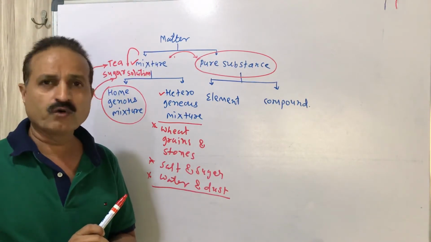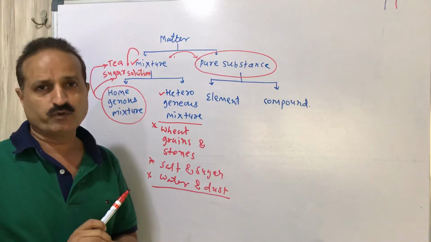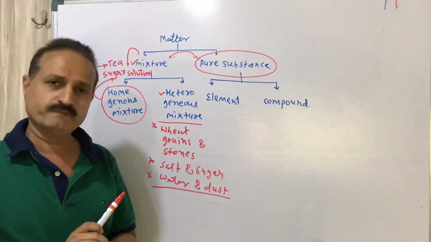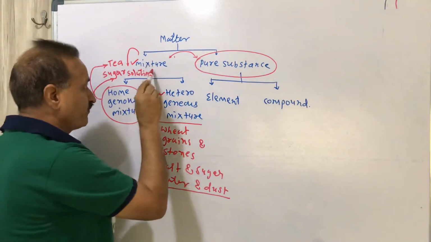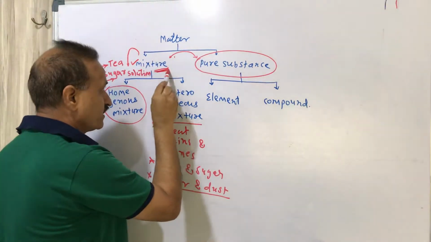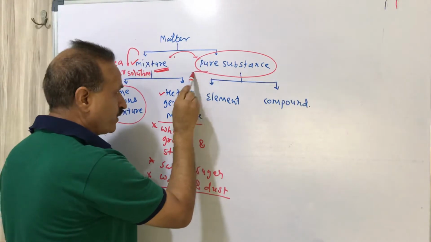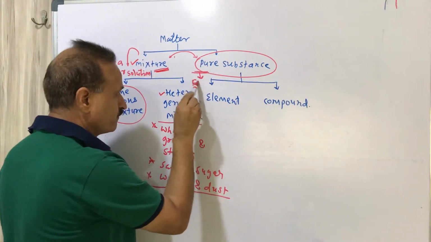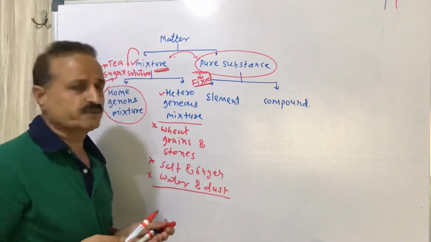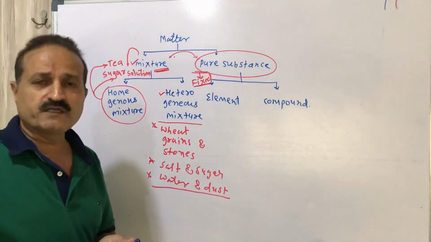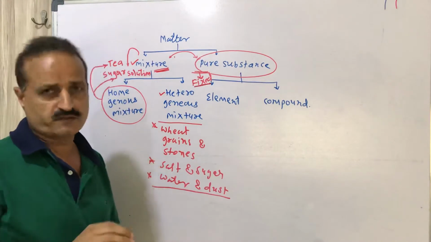There is no fixed ratio to make tea. So if the ratio of components is not fixed, that is a mixture, and if the ratio of components is fixed, then it is a pure substance. That is the most important difference.